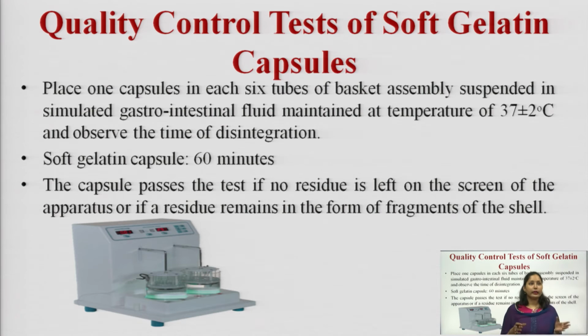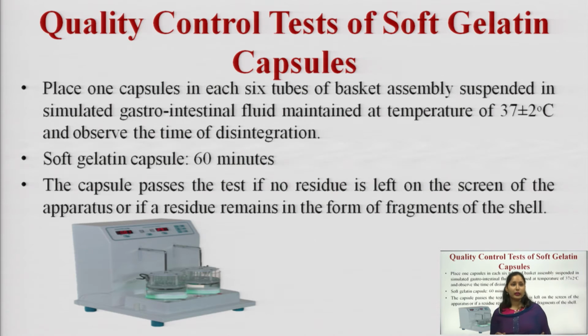We take a basket type of assembly and place one capsule in each of the 6 test tubes of the basket assembly, and we suspend that assembly in GIT fluid, maintain the temperature at 37 plus or minus 2 degrees centigrade, and observe the time of disintegration.